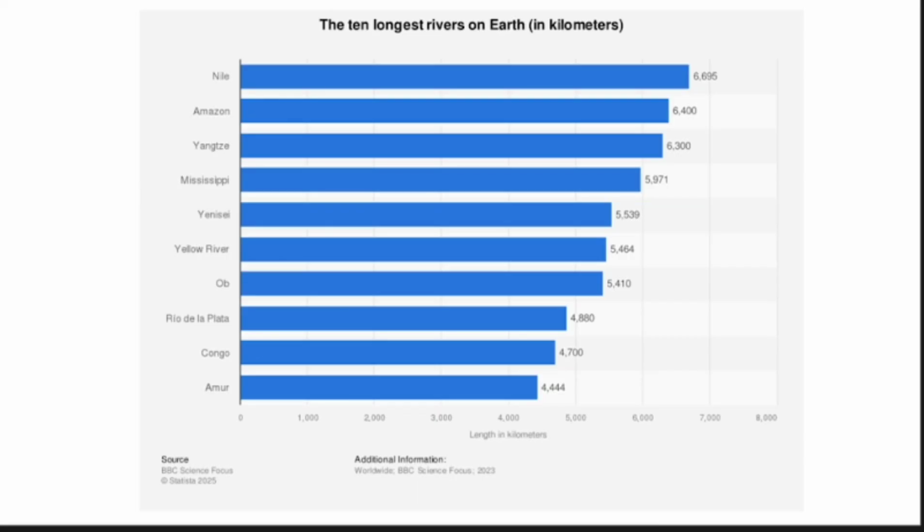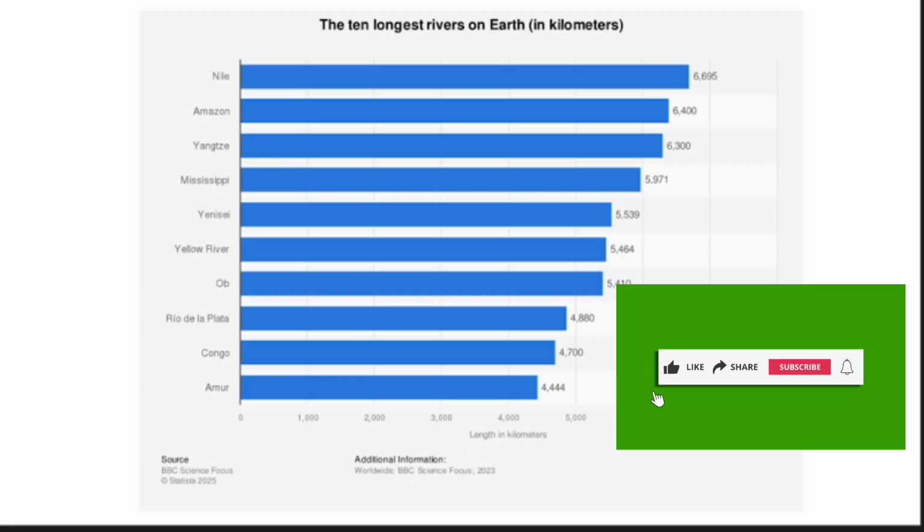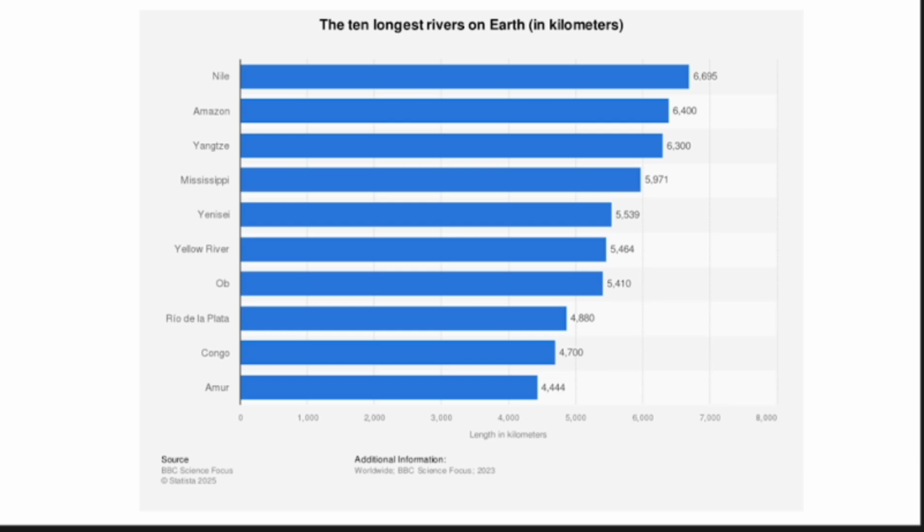I would like to bring you some statistics. When we talk about rivers, what is the largest river in the world? The Nile River, which is in Egypt. What is the total running length of that river? 6,695 kilometers. That much long is the river called the Nile, even though Egypt is a very desert-oriented region. The next largest river is the Amazon, which is in Brazil. It is not much shorter, at 6,400. Then the Yangtze River in China. Like that you have the top rivers in the world.